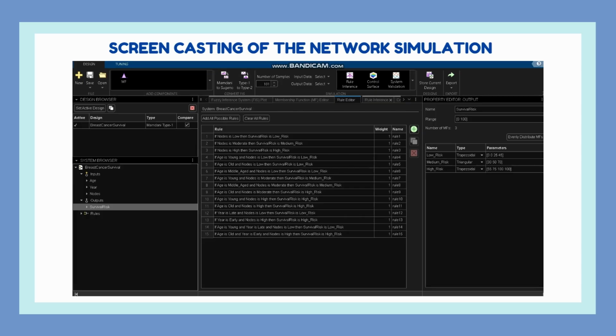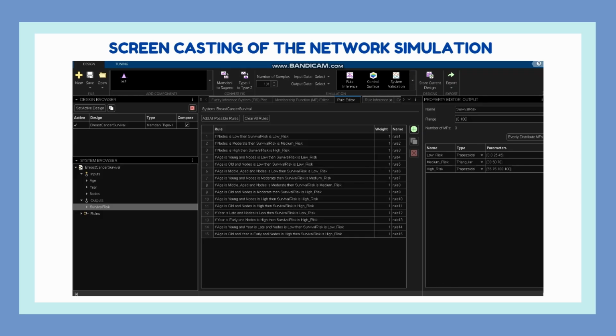Moving on to the rule editor. This page shows the rule editor of our Mamdani Type 1 fuzzy inference system. The rule base consists of 15 fuzzy if-then rules that define the relationship between the input variables and the output variable, which is survival risk. The rules were developed based on logical relationships between the patient age, year of operation, and the number of positive lymph nodes. Each rule follows an if-then structure.